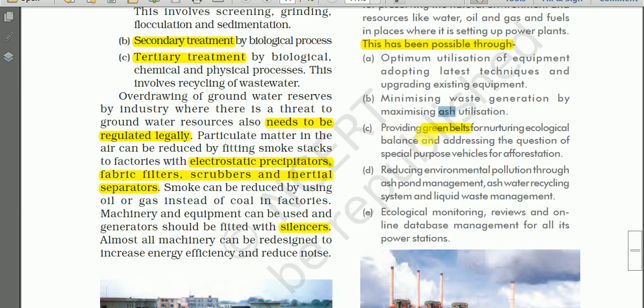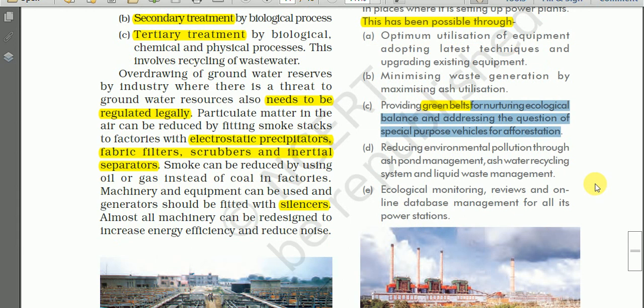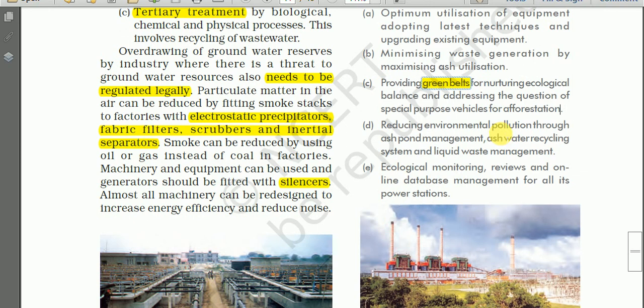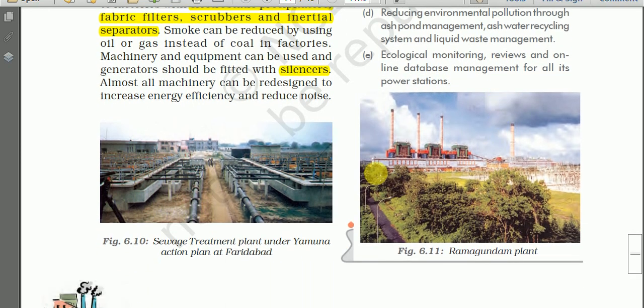Then providing green belts for nurturing the ecological balance and addressing the question of special purpose vehicle for afforestation. NTPC has been doing an afforestation program, and they have their own vehicles also for tree plantation. At the same time, they provide green belt in every campus. See, this is an example. Here you are seeing green belt.